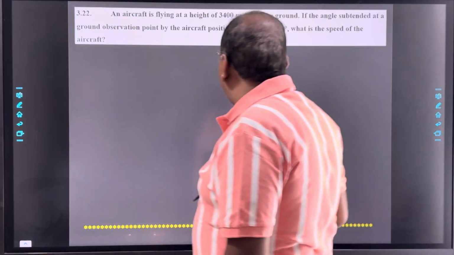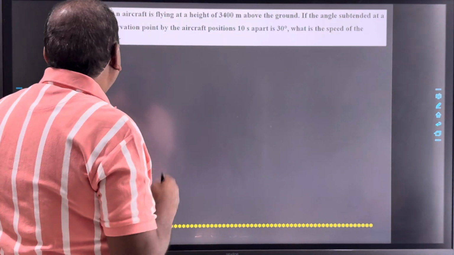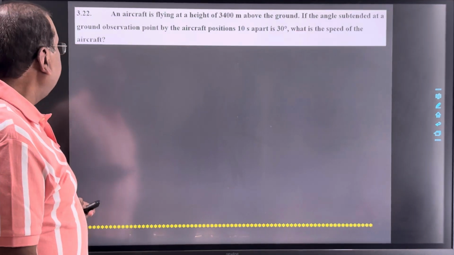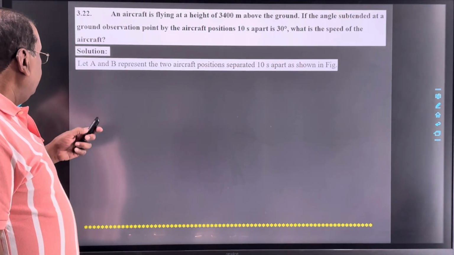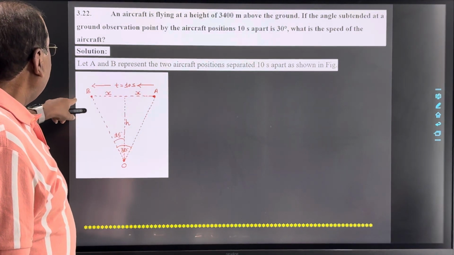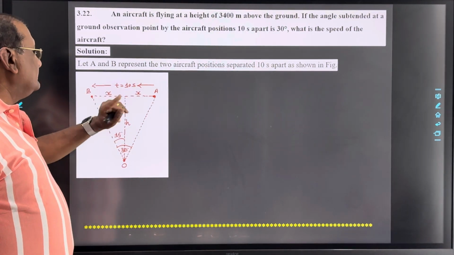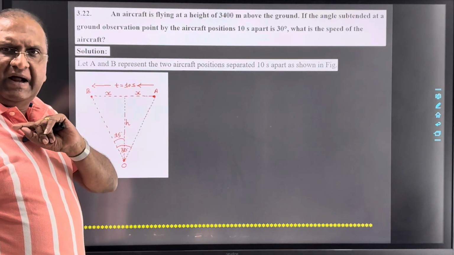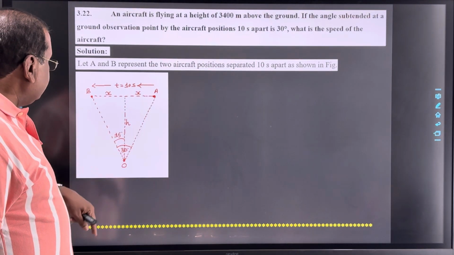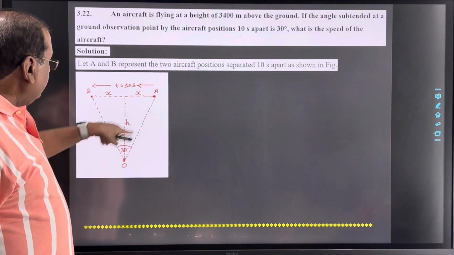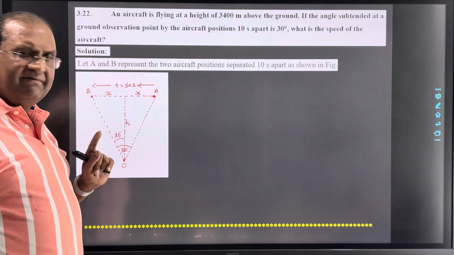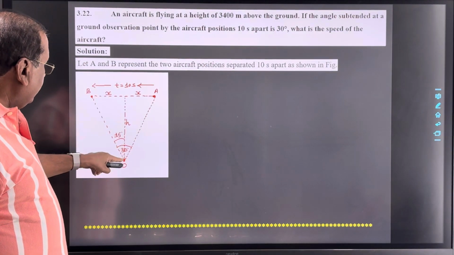Now see, in the figure we represent the two positions 10 seconds apart for the aeroplane. So see here, A and B are the two positions separated 10 seconds apart. Now this one is the ground observation point. So these two positions A and B subtend angle 30 degree, that is given to you at the point of observation.